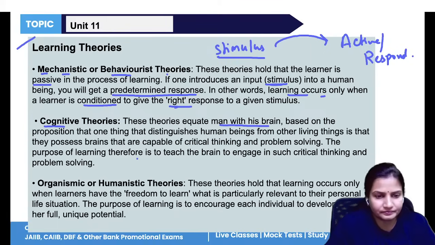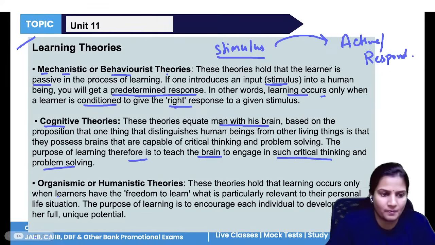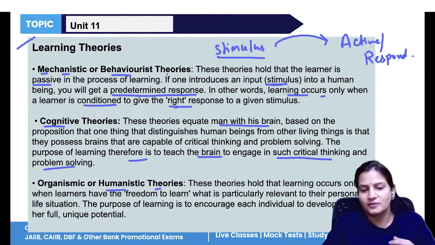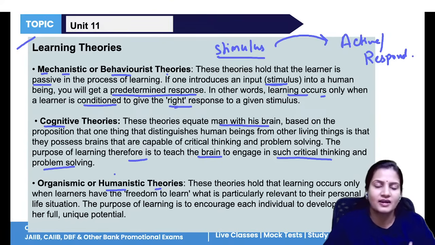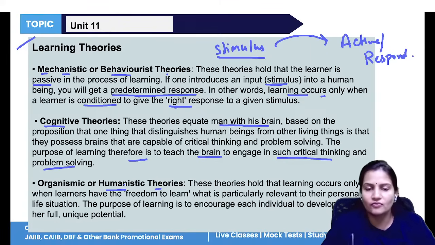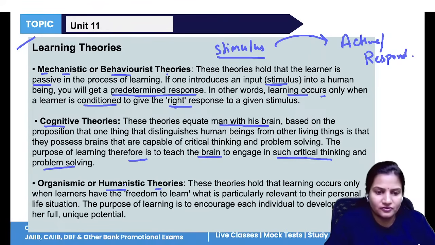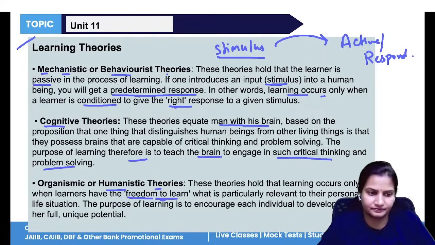So that is, this theory teaches the brain to engage in such critical thinking and problem solving. Now, next is humanistic theory. Humanistic theory says that you should give learners the freedom to learn. Learners can learn in their own way because they know what is better for them and what is not. Accordingly, they will choose their target, their lifestyle, their career, and they will learn in that way. So there should be the freedom to learn.